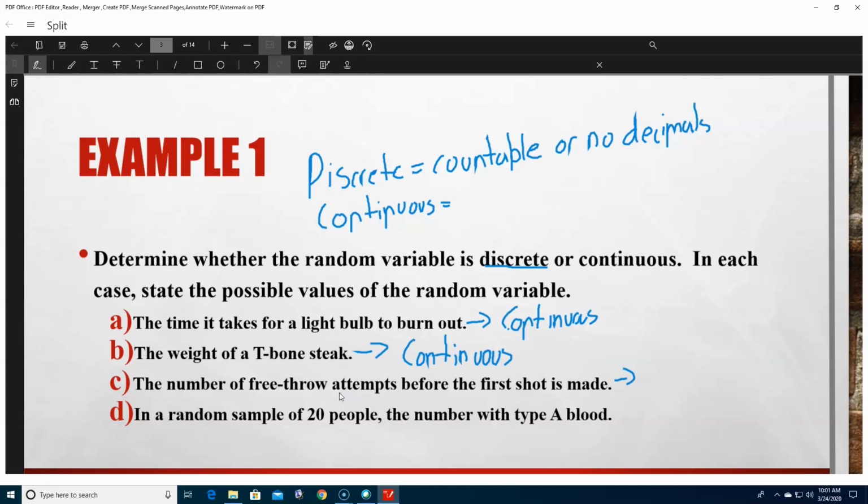You shoot it, right? Whether it goes in doesn't really matter. So the number of free throw attempts, that's a countable idea. You can shoot once, you can shoot twice, you can shoot 3 times. There's no way that you can shoot 1.5 times. You either shot it or you did not shoot it. It is countable. So this idea is discrete.